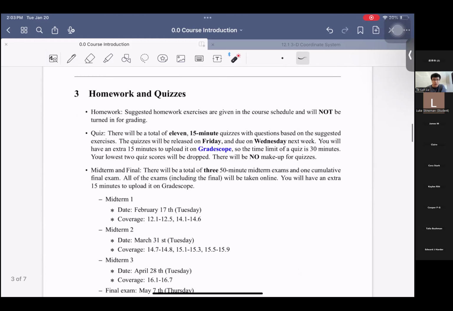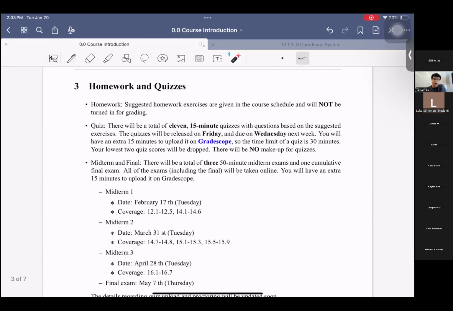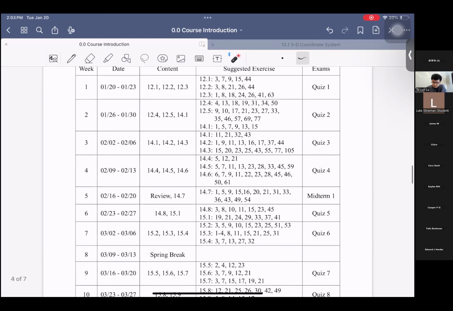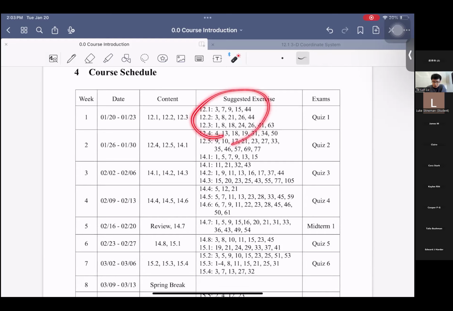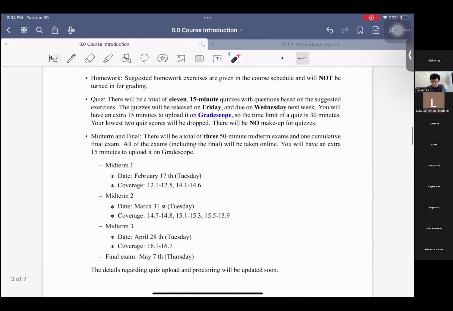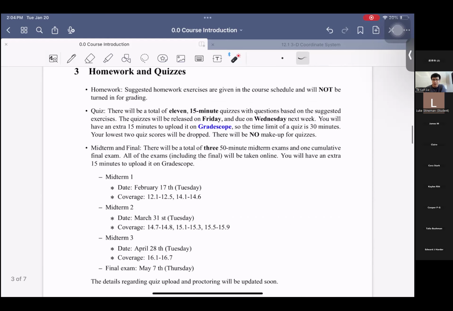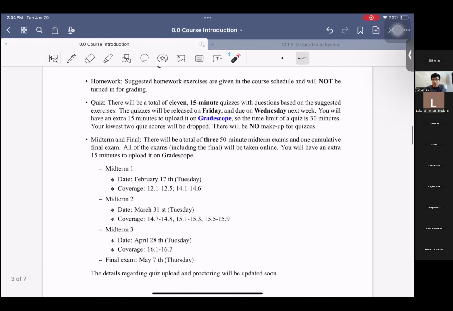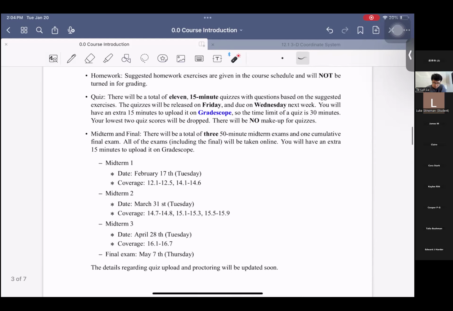For the important part about the homework and quizzes, we will not have required mandatory homework. I have made some suggested assignments here. So basically, when we are teaching, for example, section 12.1, you are assigned these questions. You can try to do those because they will be similar to the quizzes that we will be taking. So there will be no mandatory homework. That's the point you have to take.